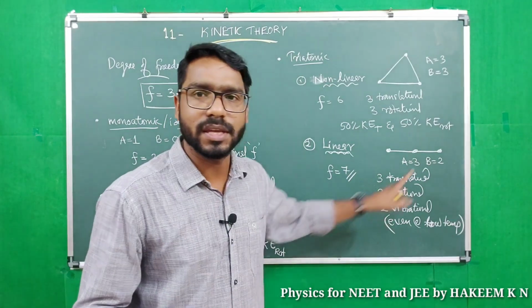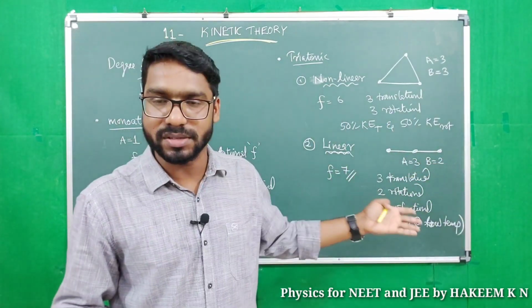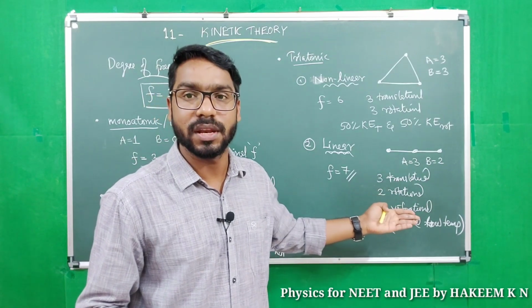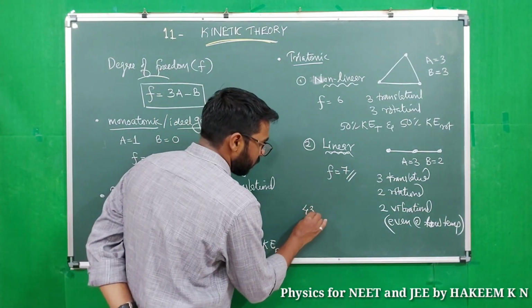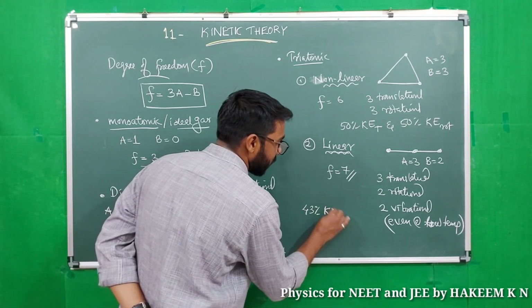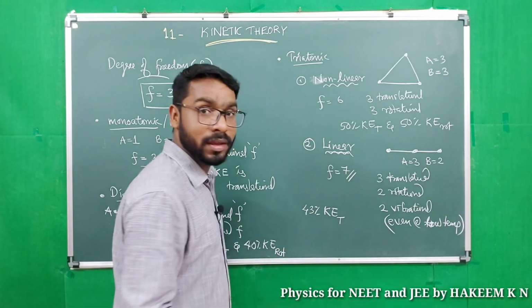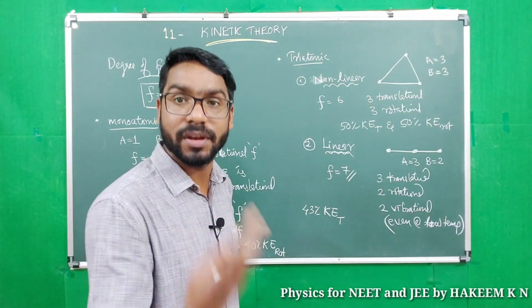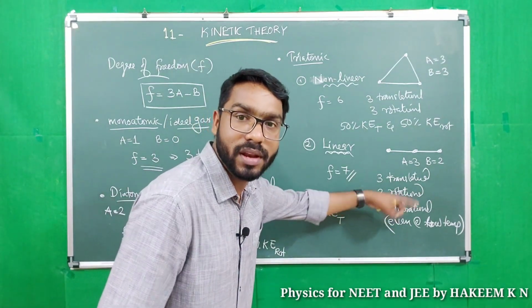Then 3 by 7 into 100, we will get how much percentage of kinetic energy is translational. That we will get around 43% kinetic energy is translational and the remaining 57% is for rotational and vibrational.